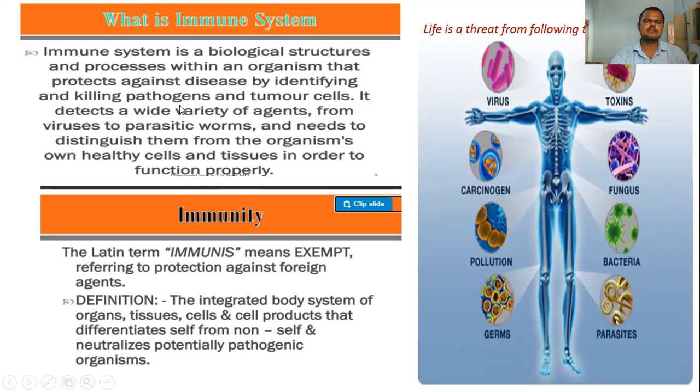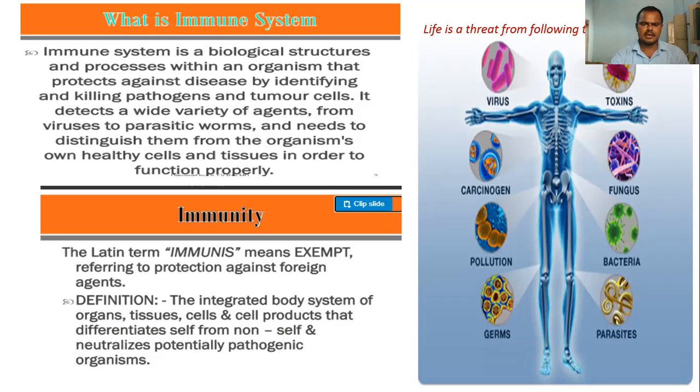See here, what is the immune system? The immune system is a biological structure and process within an organism that protects against disease by identifying and killing pathogens and tumor cells. Yes, this is the basic concept of the function of the immune system.